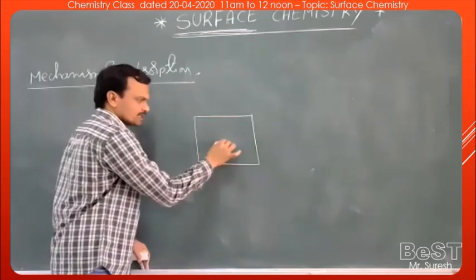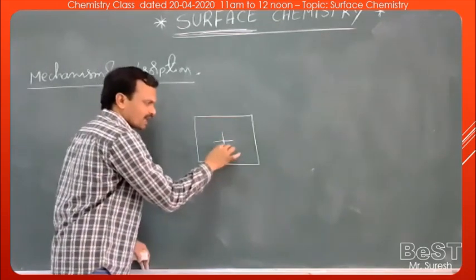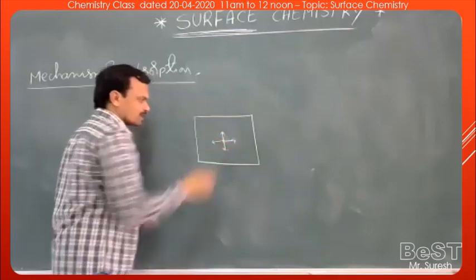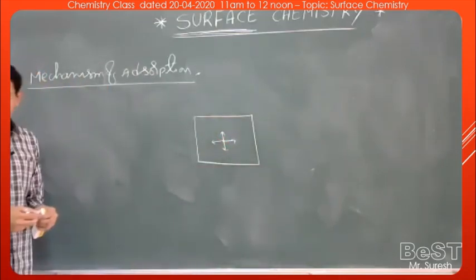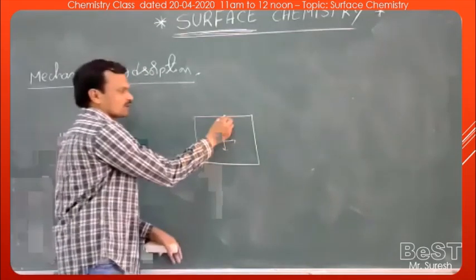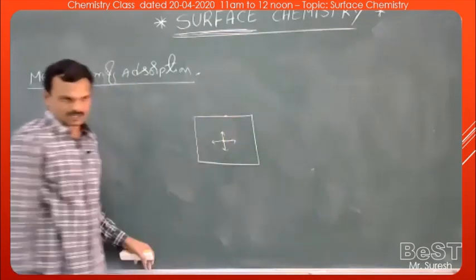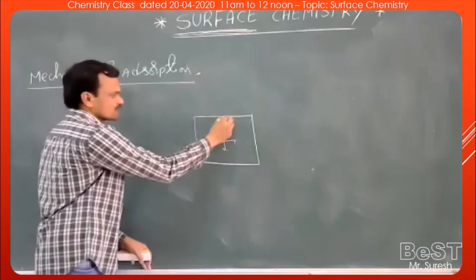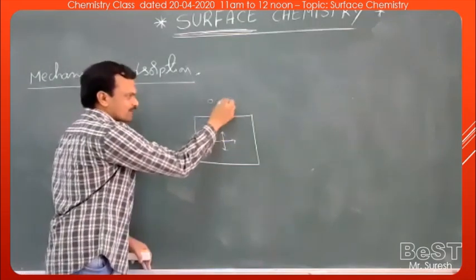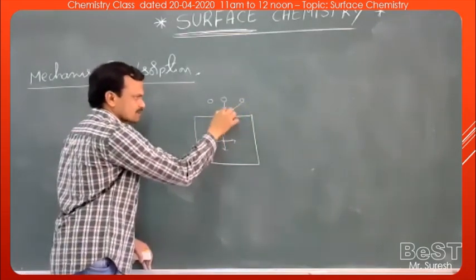As we discussed earlier, the molecule in the bulk is attracted by the surrounding molecules equally in all directions. And whatever molecule present on the surface, it contains unbalanced forces. So these molecules or atoms can attract the surrounding molecules.